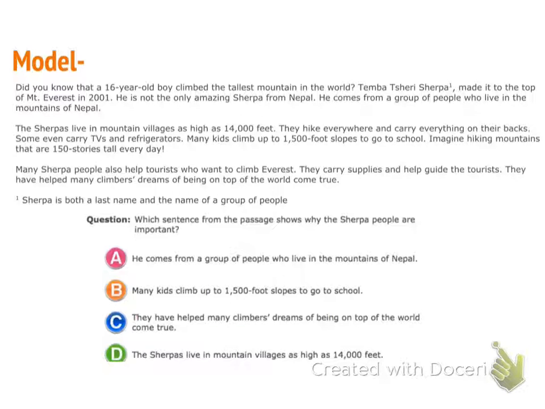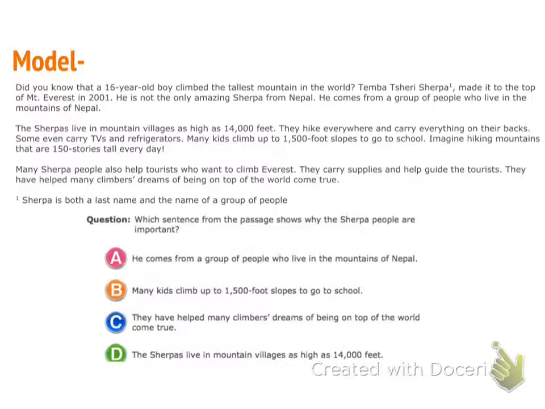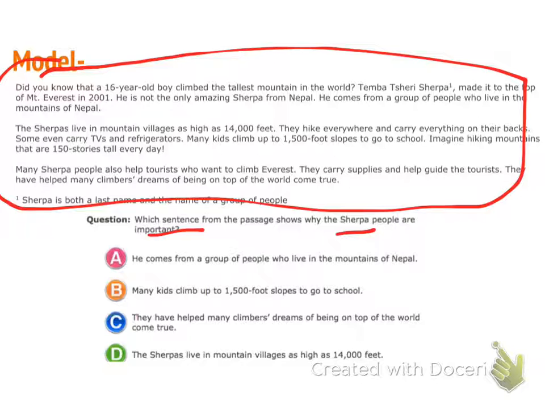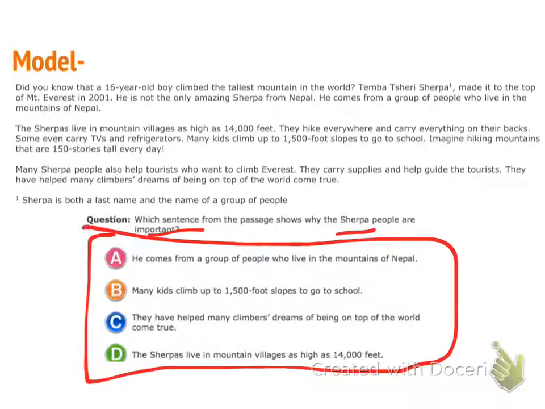So, the reason why I'm not going to cover my answers like I normally would is because this says which sentence from the passage shows why the Sherpa people are important. So I need to know why these people are important. If I look in the text, it's going to tell me lots and lots of reasons why these people are important. There's going to be too many, and I don't know if any of the reasons I come up with are going to be in here. So that's why today I'm not going to cover my answers.